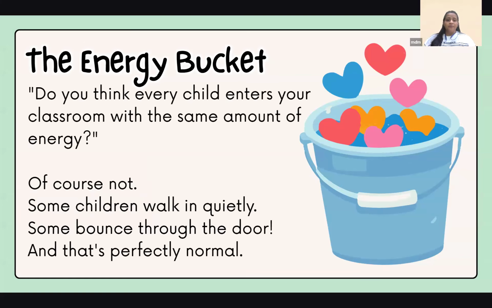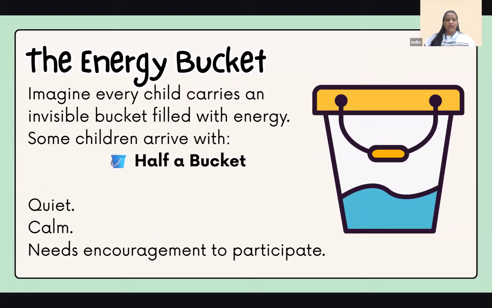Some children walk in quietly, some will bounce through the door. That's perfectly normal. You can't expect all the children to have the same amount of energy.